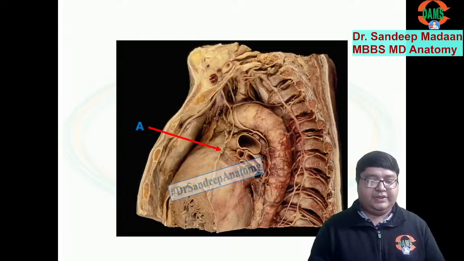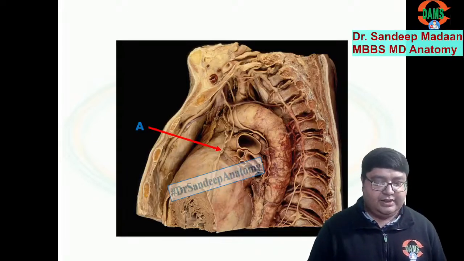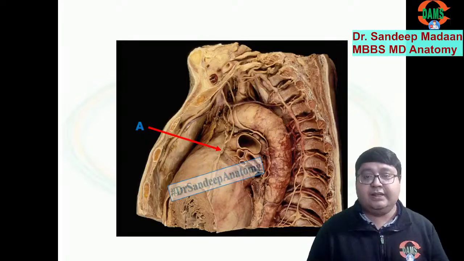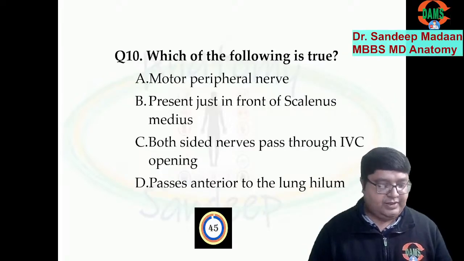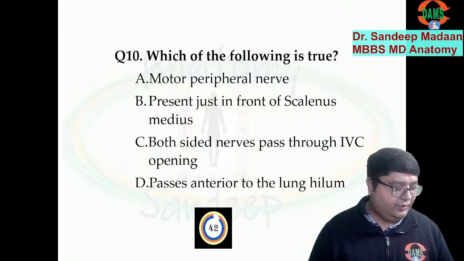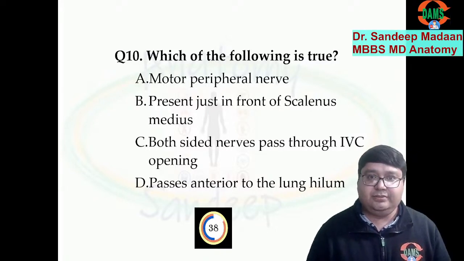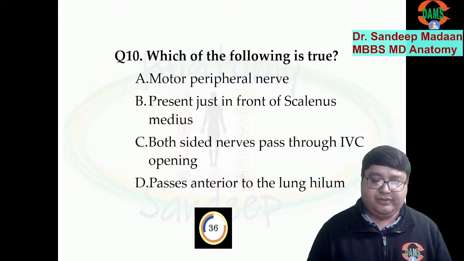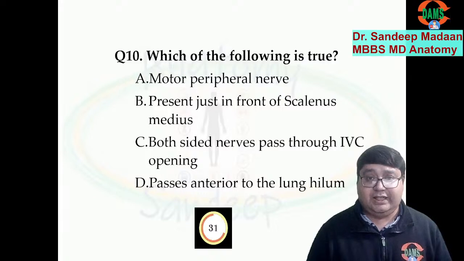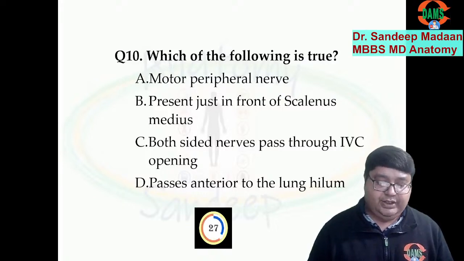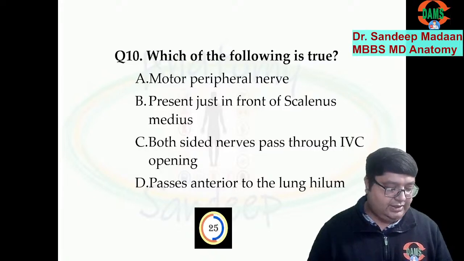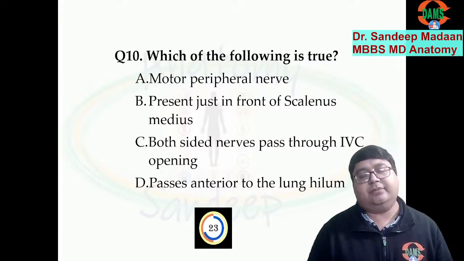Now identify this structure, and based on this structure we have a question. Which of the following is true for this particular structure? Choice A: is it a motor peripheral nerve? Second, it is present just in front of scalenus medius. Third, both sided nerves pass through the IVC opening, or it passes anterior to the lung hilum. What was the marked structure?